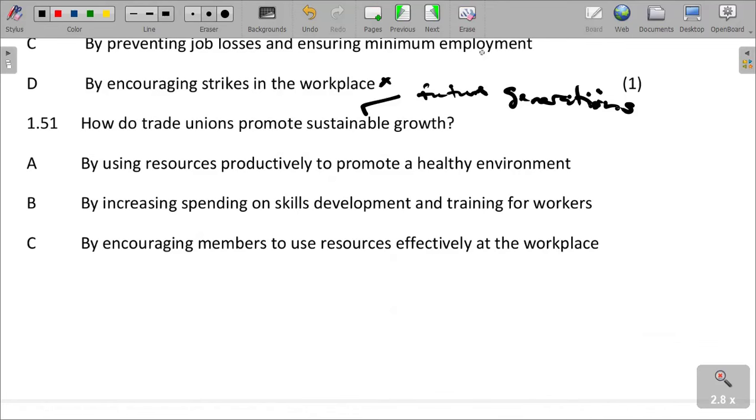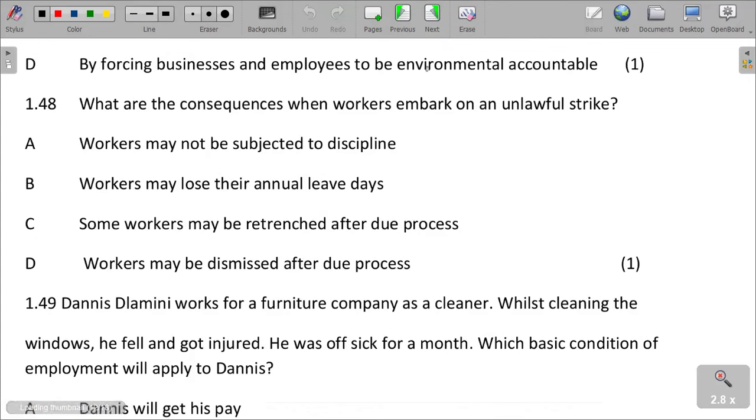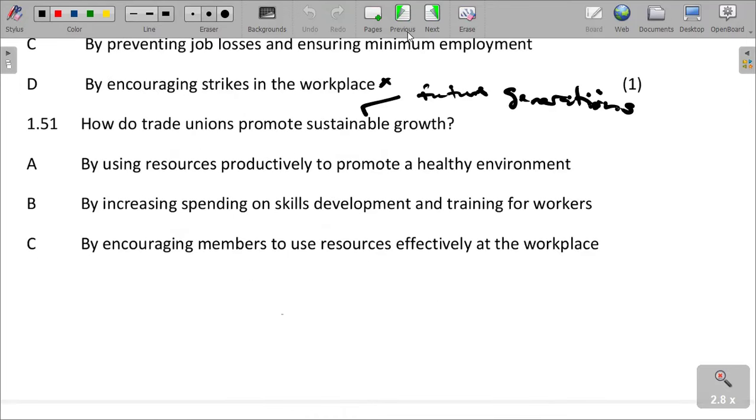Trade unions can promote sustainable growth by ensuring resources are used productively, promoting a healthy environment, increasing spending on skills development and training for workers, and encouraging members to use resources effectively at the workplace without wasting.